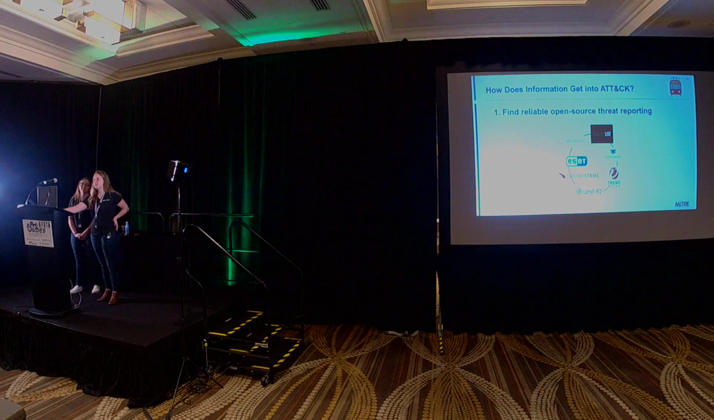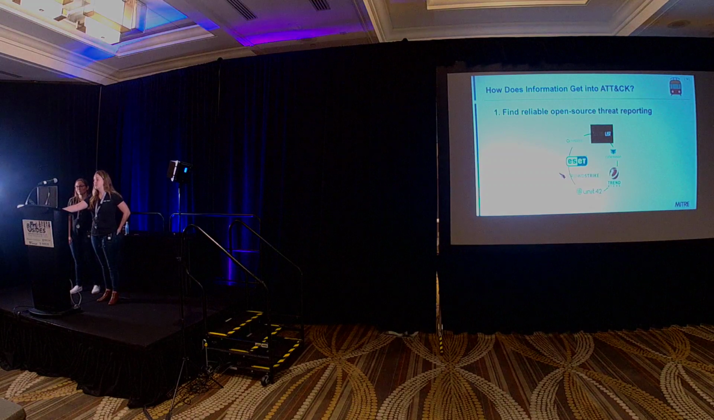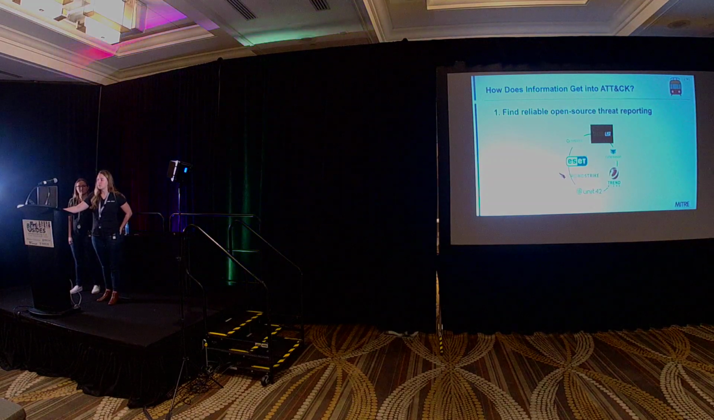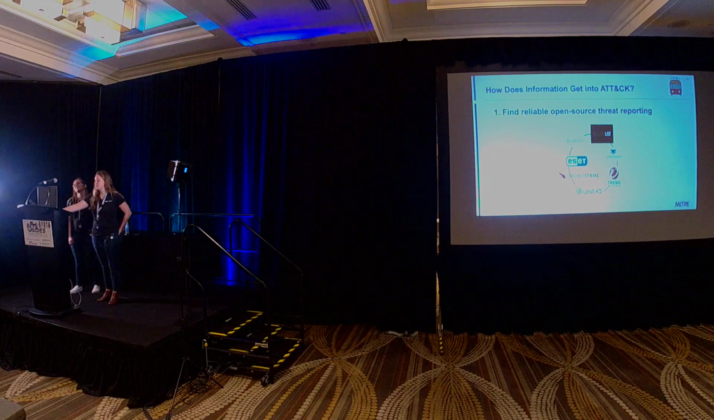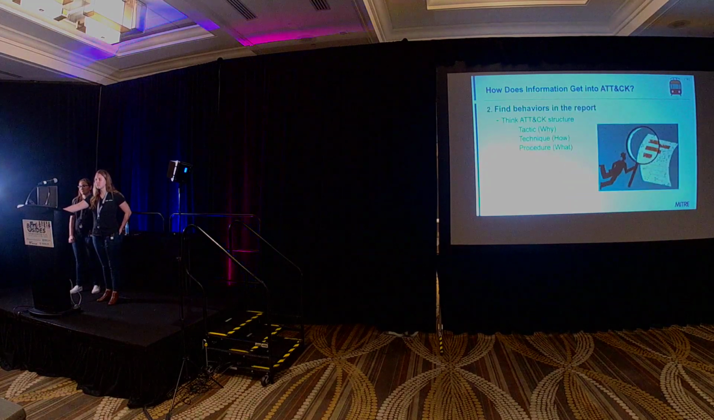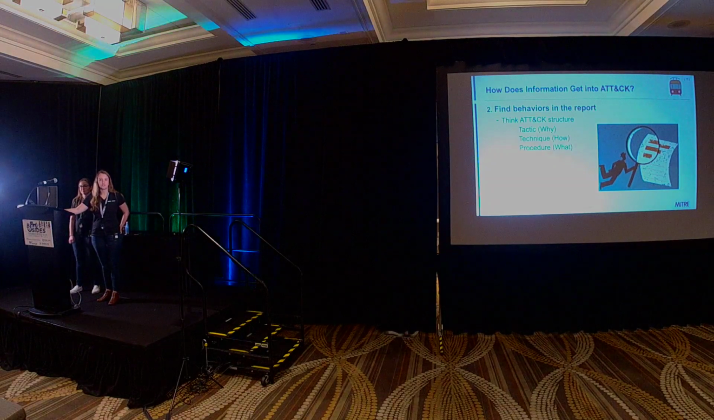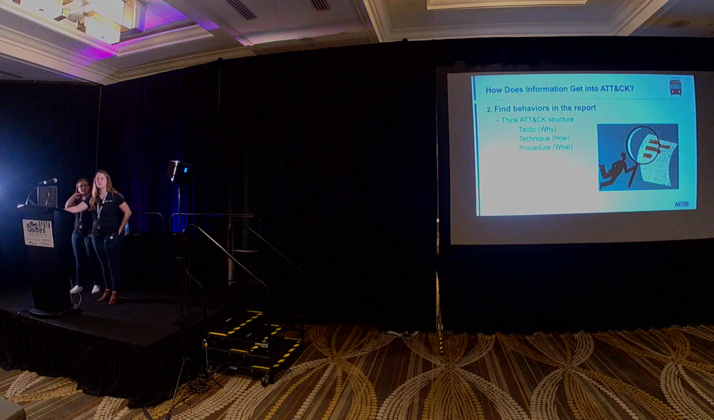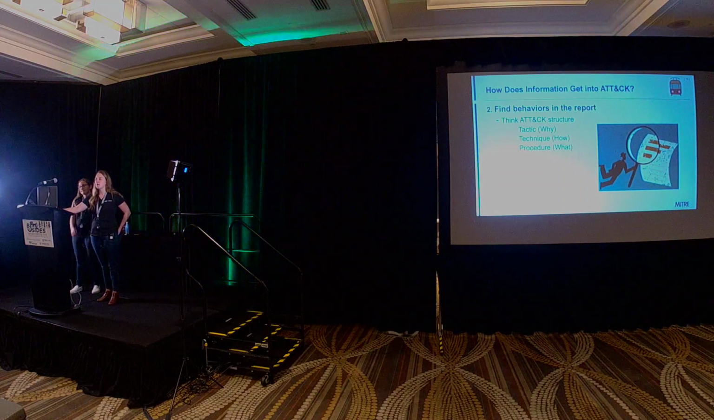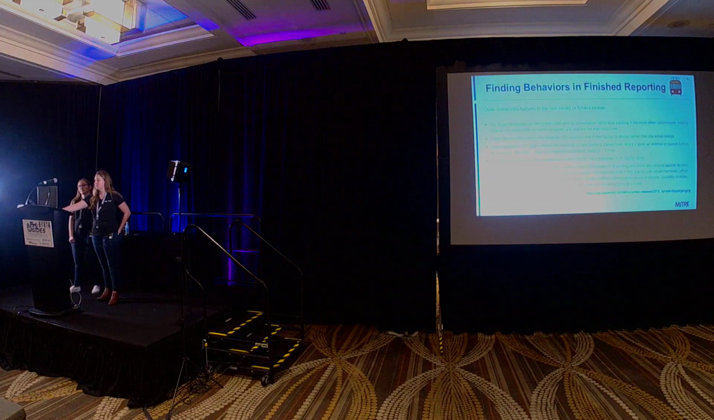So this is a big part of what Jackie and I do for the ATT&CK team, is we find reliable open source threat reporting. There's many different sources that this comes from, but from there, we then find the behaviors in the report. So thinking back to the ATT&CK structure, right? The why, how, and what the adversary is doing is generally the part of the report that we're looking for. So how does this look?